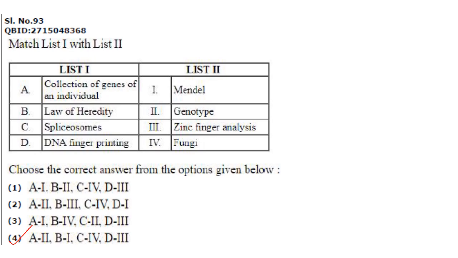It is B1. Laws of heredity were proposed by Mendel. Spliceosomes are found in fungi. DNA fingerprinting, zinc finger analysis. C4 and D3.